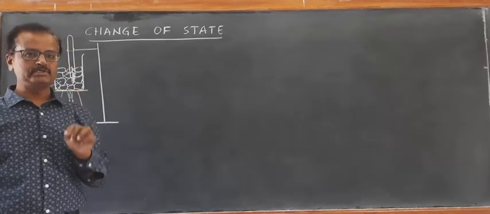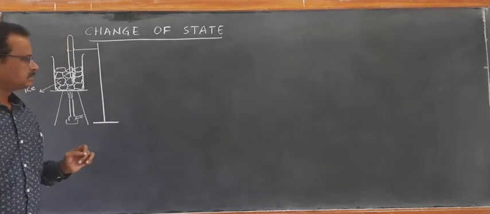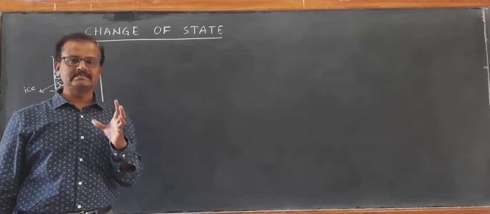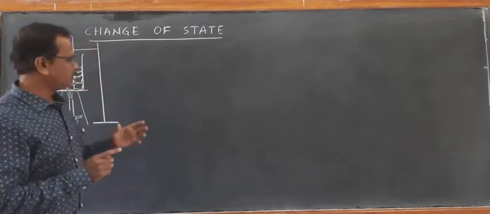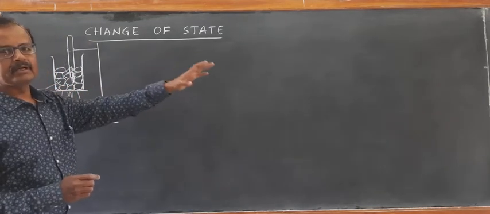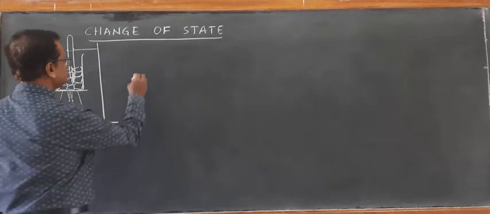So what happens at 0 degrees Celsius? That is interesting. At 0 degrees Celsius, the ice starts melting. So 0 degrees Celsius is called the melting point of ice. This process of solid ice getting converted into liquid water is called melting.